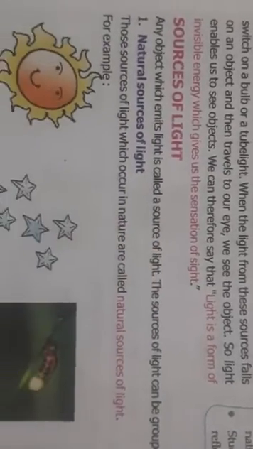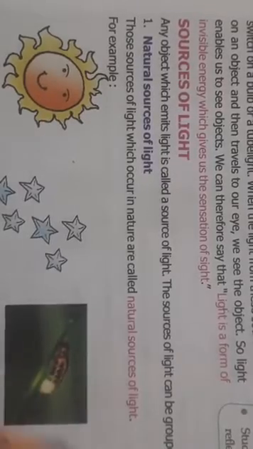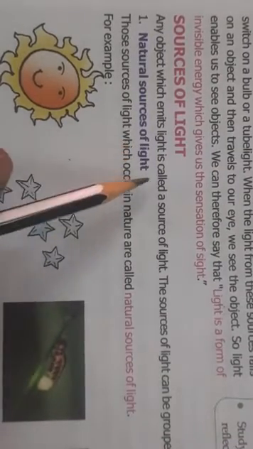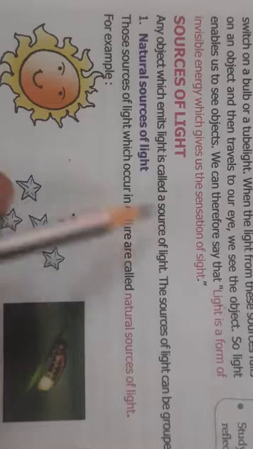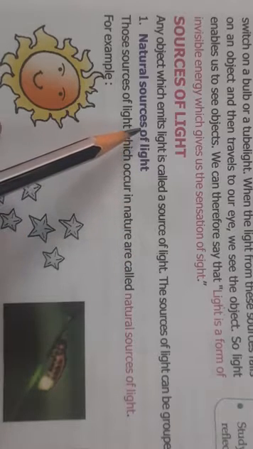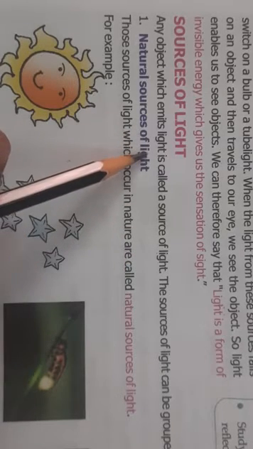So now we come to the sources of light. An object which emits light is called a source of light. Now this source of light can be grouped under two categories.